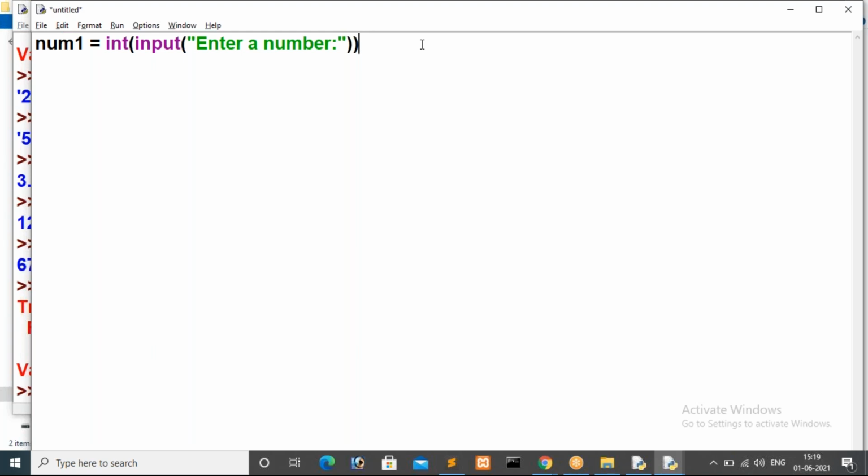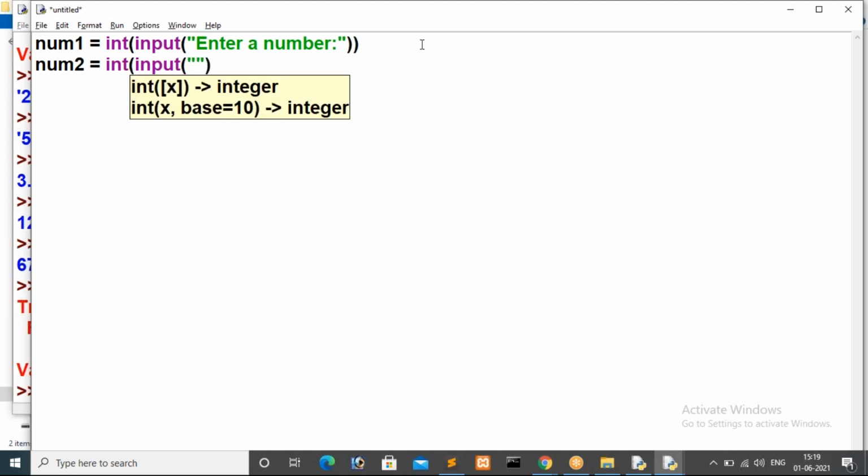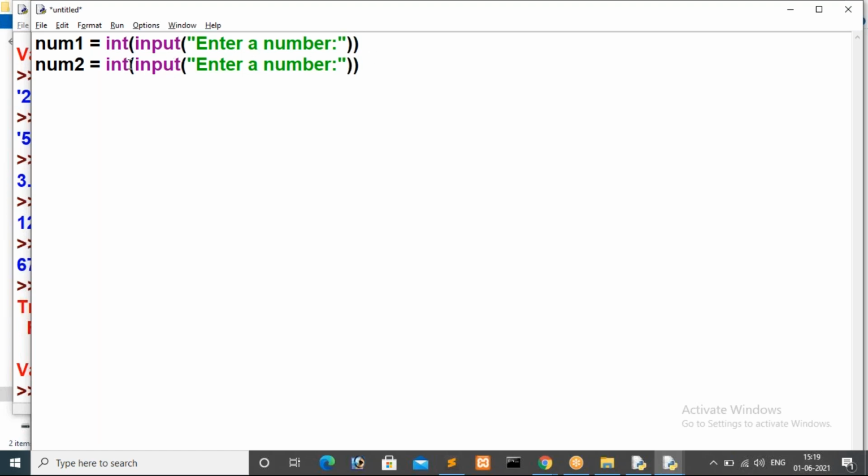The same way, we have to read num2 also. For that, I'm going to define and initialize one more variable: num2 is equal to int of input, and again I'm giving the message "enter a number". So we have to close the int method also. Here we have two methods, right? Input exists inside int, so we have to close two brackets. That is over. Now I have to compare values.